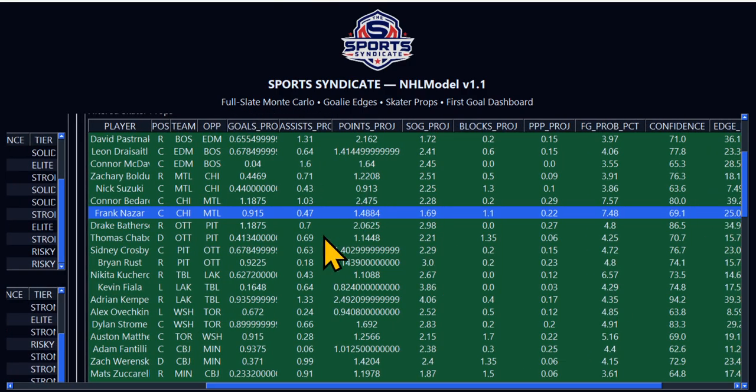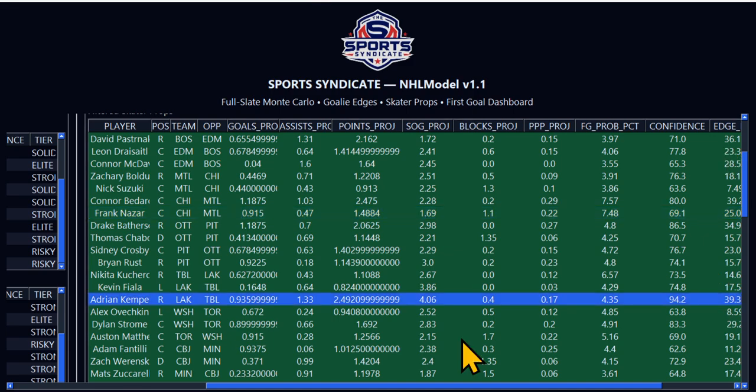All right, let's look. We got Suzuki. Suzuki out here: goals projected 0.44, assists 0.43, points projected 0.9, confidence 63, edge 7. All right, so we're going to identify the guys with the top edge, like this 39 right here. Bam. Adrian keeps coming up. I need to research him and see what he's about. Really, I do. But this is 10 minutes.